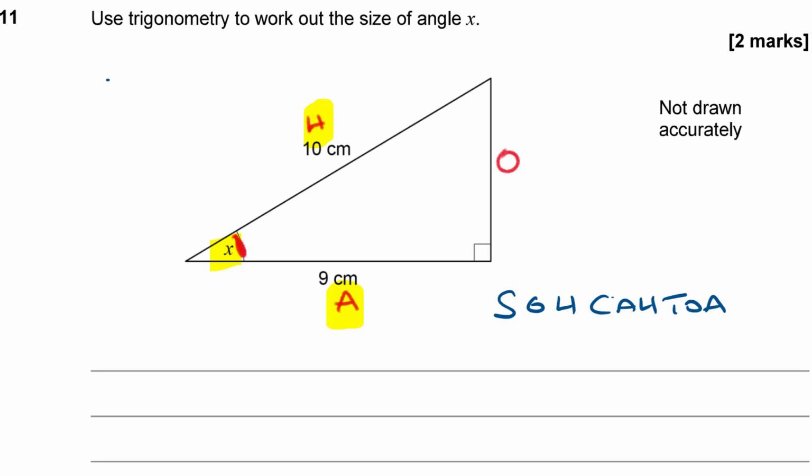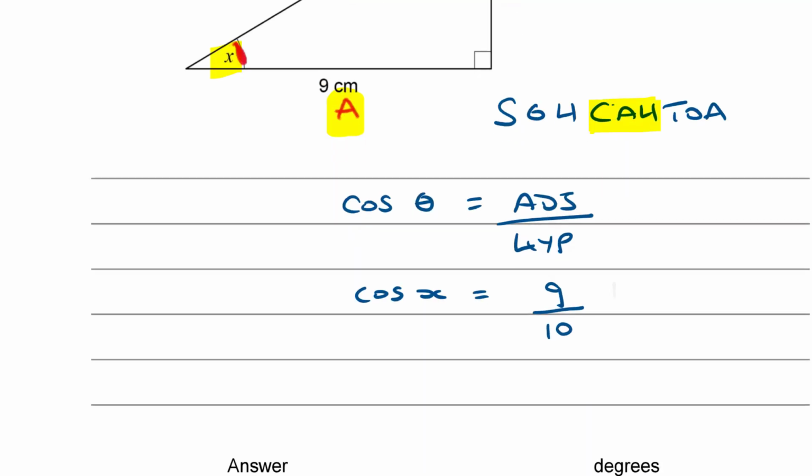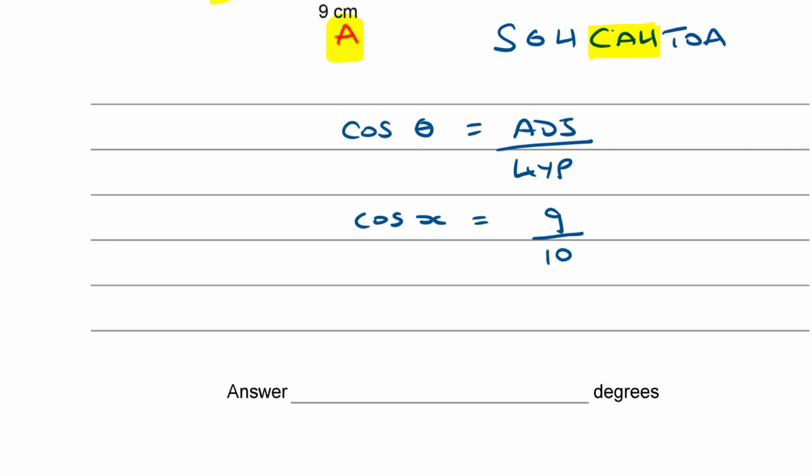So the ratio that includes the adjacent and the hypotenuse is that one there. Cosine. So let's write that out fully then. The cosine of an angle is equal to the adjacent divided by the hypotenuse. Okay, that's the full ratio that we need to use. So then let's sub in what we know. Cos, well, it's x in this case, not theta. Adjacent is 9 and the hypotenuse is 10. Okay, so the cos of x is 9/10.